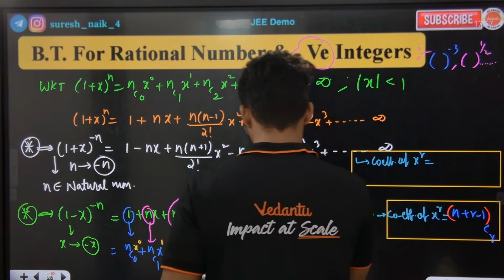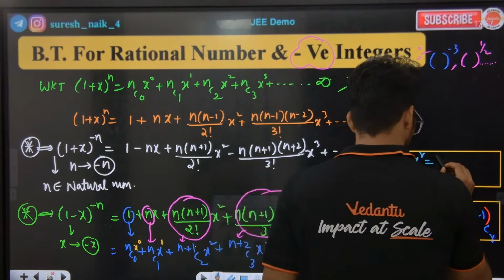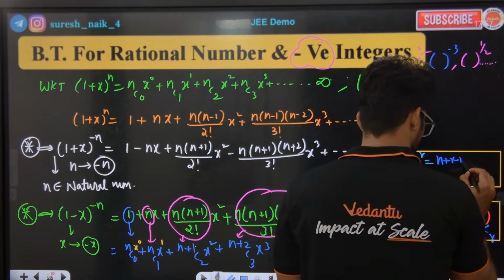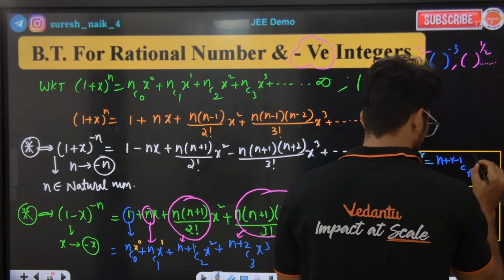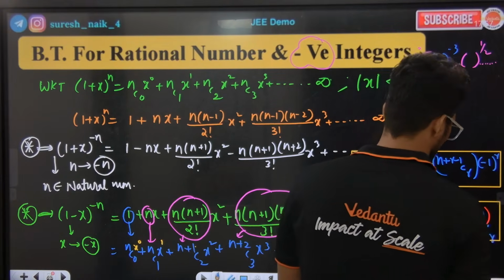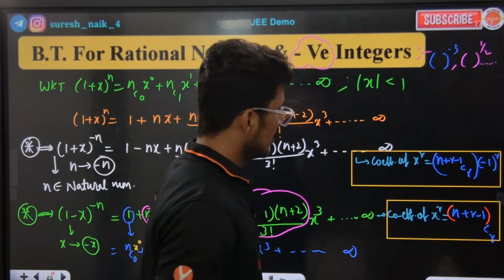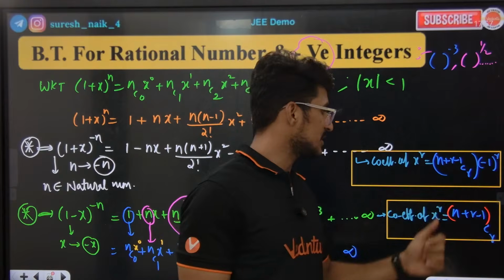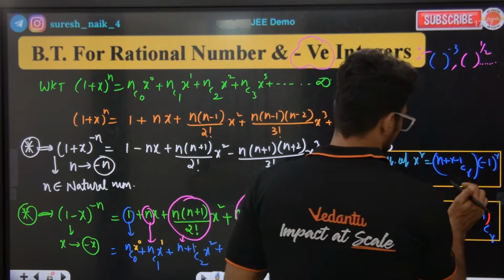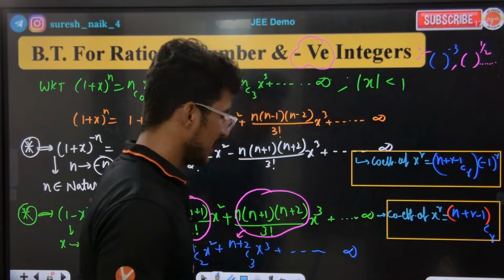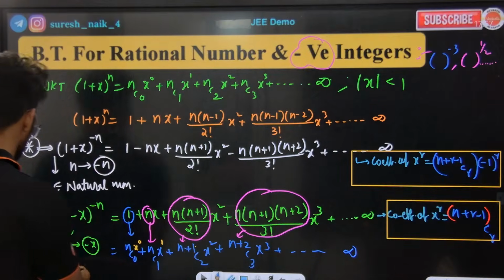Wait, let me write this again, people will get confused. n plus r minus 1 cr into minus 1 to the power of r. Okay? Clear idea? This whole thing is like n c r. Understood? Exactly sir, now solving a question will give us an idea.